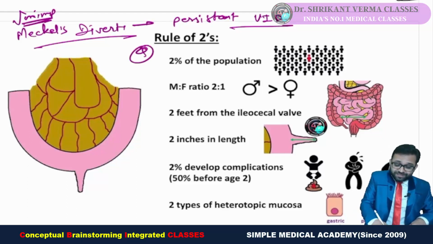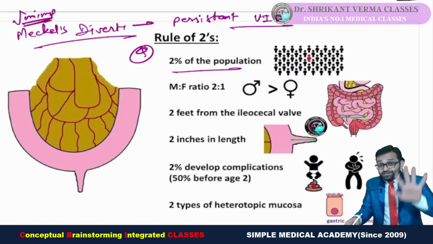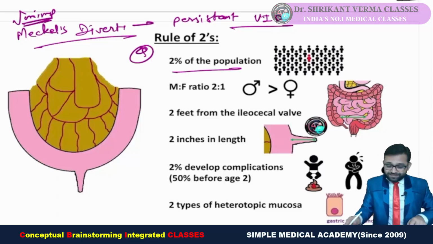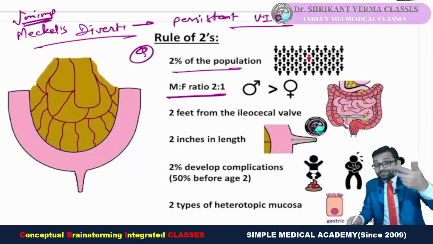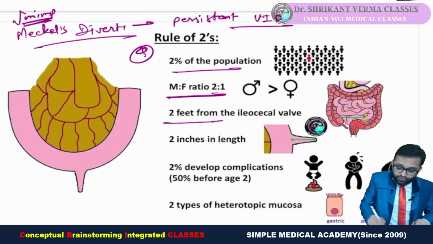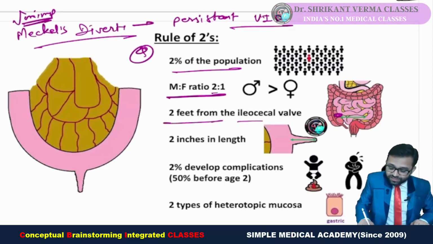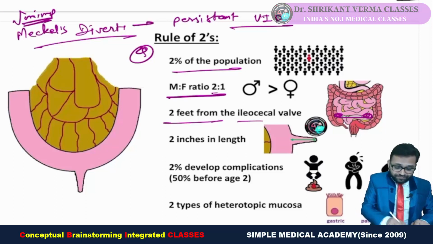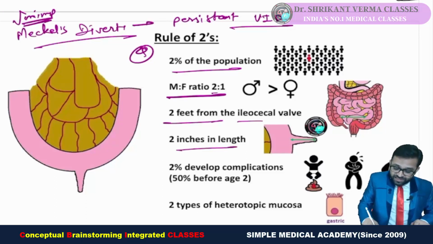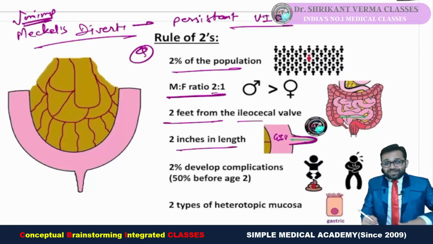Very important. 2% of the population, among 100 people you will see 2 cases. Male to female ratio, it is 2 times higher in males. 2 feet from the ileocecal junction, so this is the ileocecal junction, it is 2 feet proximal, and 2 inches in length. You can see this is our GIT, and Meckel's diverticulum is 2 inches in length.